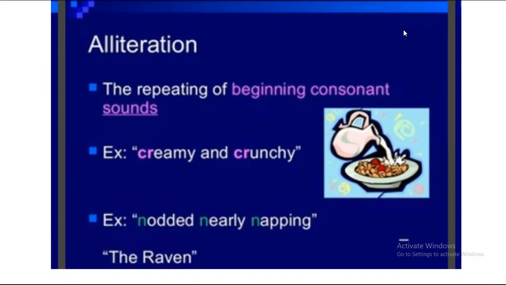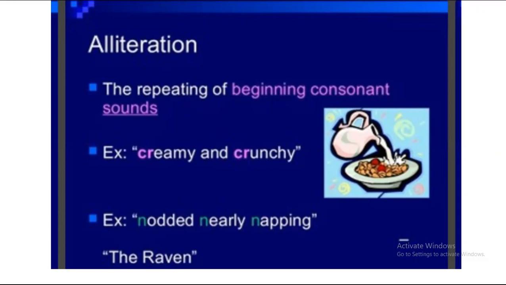For example, creamy and crunchy start with C and C again and again. For example, nodded, nearly napping. N. All three words in this particular part of a sentence have N as their first letter. And the same goes for creamy and crunchy. So wherever the same letter starts more than one word, it can be considered alliteration.